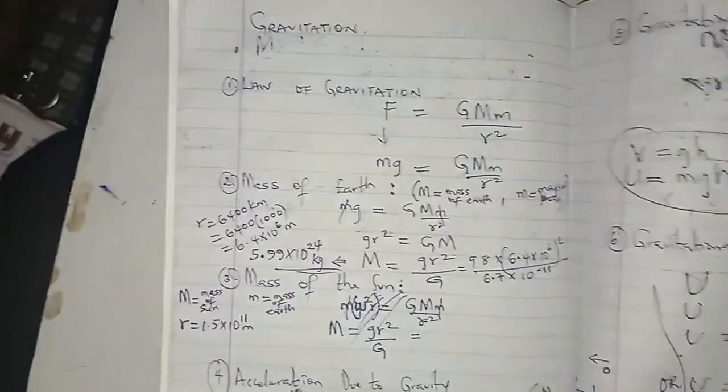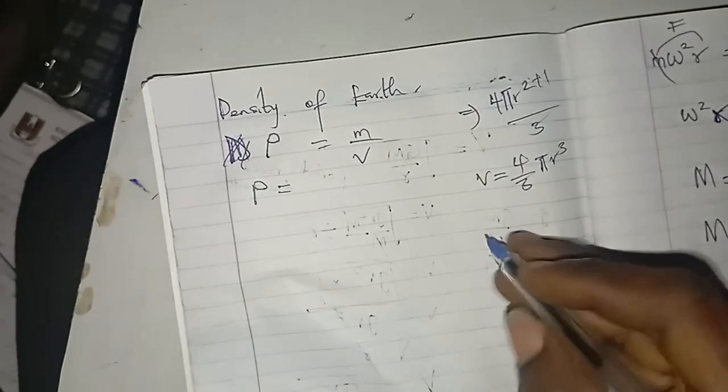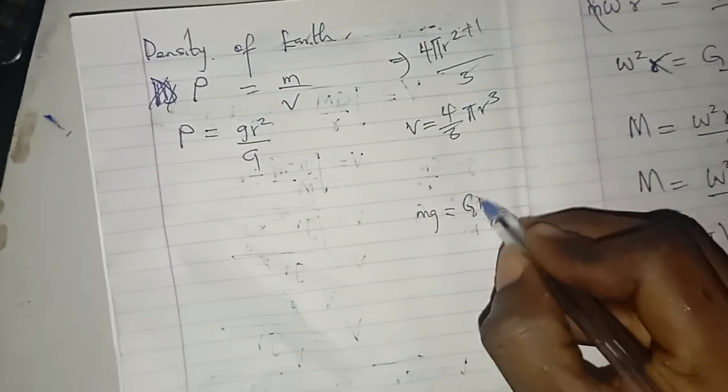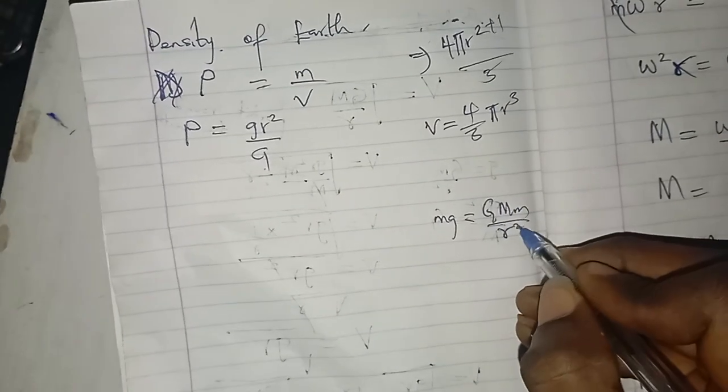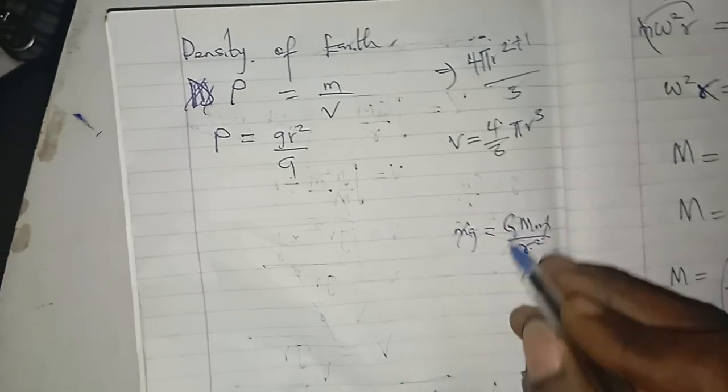So mass can be the same thing as saying mass of the Earth. Let's check. What did we get as mass of the Earth when we started? I told you I don't cram. For mass of the Earth, gR square over G. That is from mg equals to GMm over R square. Then this cancels this. So we have gR square over G for the mass divided by 4 over 3 pi r cube.